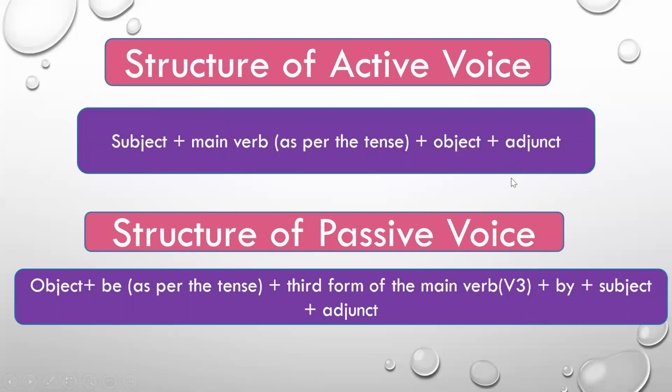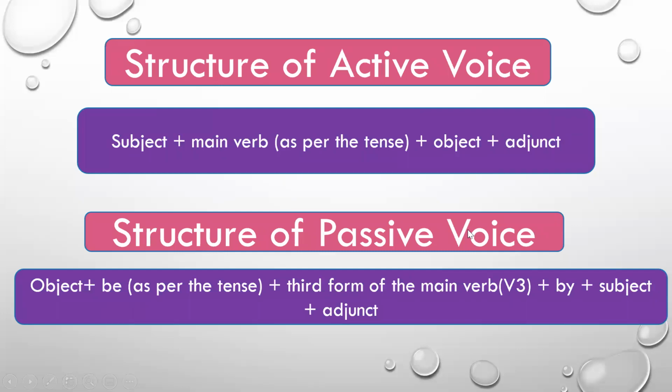What does adjunct mean? It means any other additional information that is there in the sentence apart from the subject and the verb and the object. There are sentences which have some additional information also, and those will be added, generally, at the end of the sentence. So subject plus main verb plus the object.